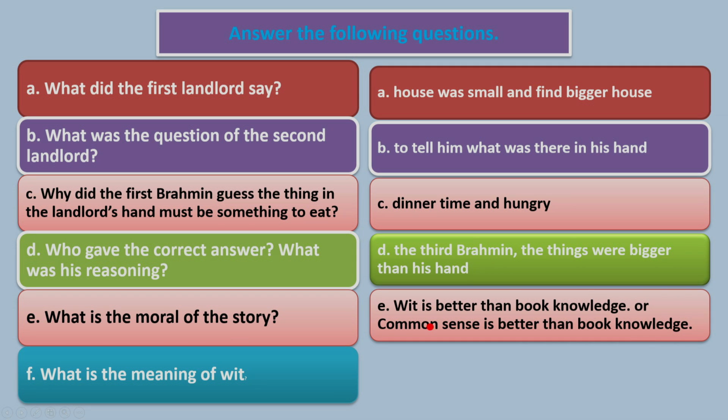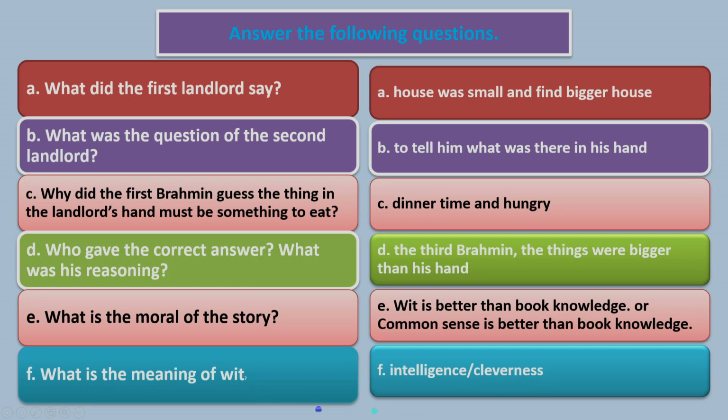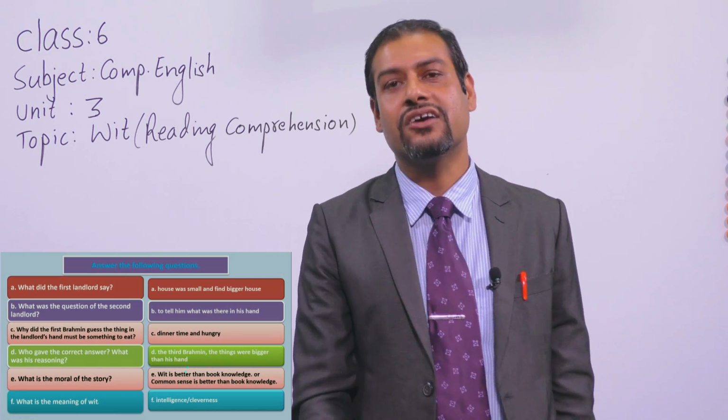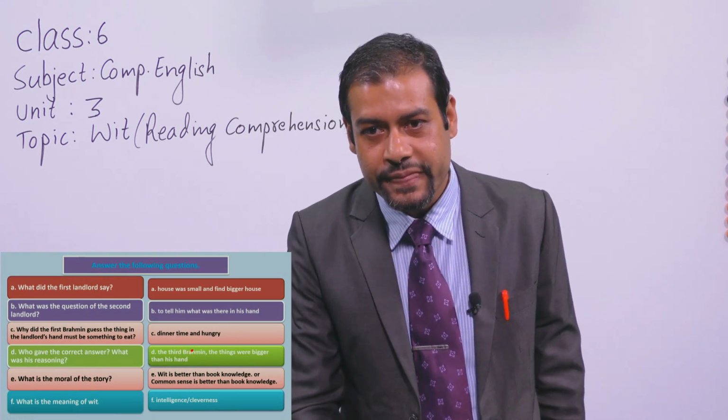Another, what is the moral of the story? I have already shown you also. Wit is better than book knowledge, or you can say common sense is better than book knowledge, or you can say common sense is not a common thing. Now, at first, I asked you the meaning of wit. So, the meaning of wit is intelligence or cleverness. Now, your homework is you have to write these answers in complete sentences, okay?